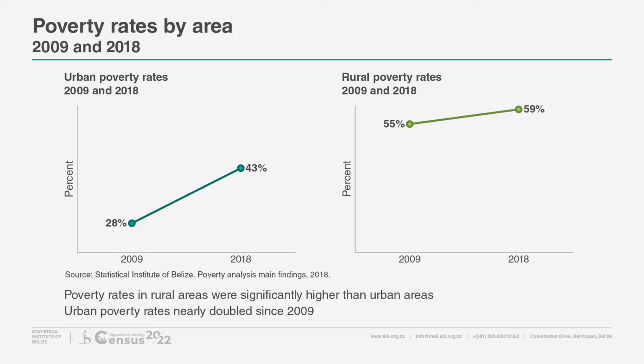Poverty rates by area. Looking at the poverty rates by area, we see that in 2018, the poverty rate was significantly higher for rural areas compared to urban, at 59% and 43% respectively. Furthermore, urban areas experienced significant increases, nearly doubling since 2009.